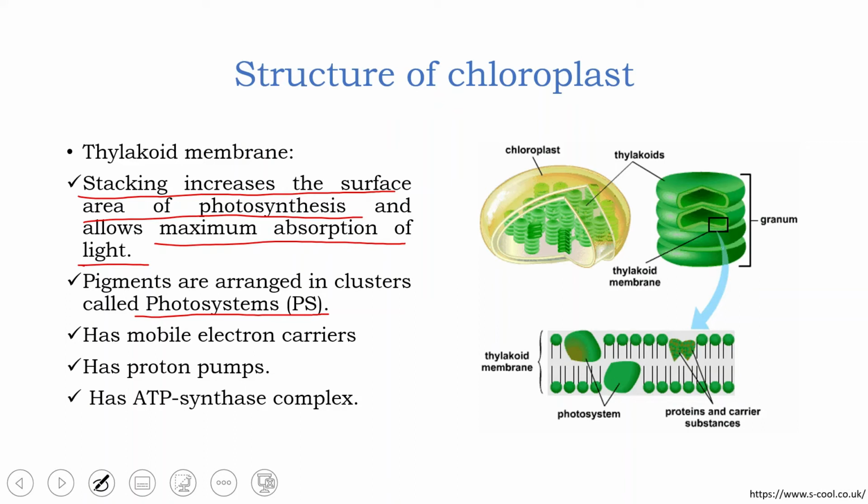Now, apart from pigments, the thylakoid membrane also has mobile electron carriers, it has proton pumps, it has ATP synthase complex. What is the use of these mobile electron carriers, proton pumps and ATP synthase complex? This we'll study when we are studying plant physiology. When I'm going to deal with photosynthesis and the entire mechanism of the electron transport chain in plants, that is when I'm going to discuss the role of each one of these.